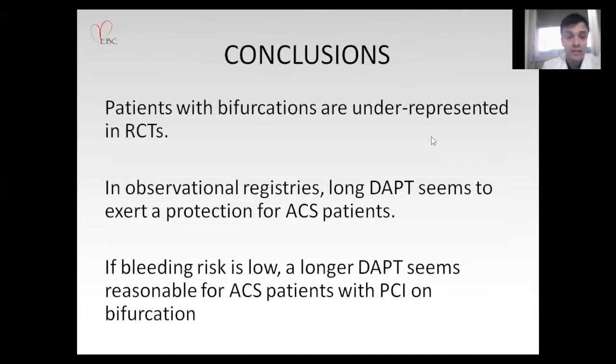So the conclusion is that we know that patients with bifurcation are underrepresented in randomized controlled trials. In observational registries, even after adjustment for confounders, a long DAPT seems to exert protection in ACS patients, but it does not exert protection in chronic coronary syndromes. So if the bleeding risk is low or acceptable, a longer DAPT seems to be reasonable for ACS patients treated with PCI on bifurcations. Thanks again for the invitation to this meeting.